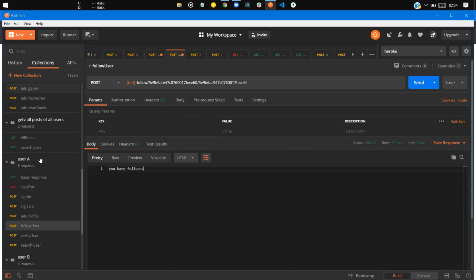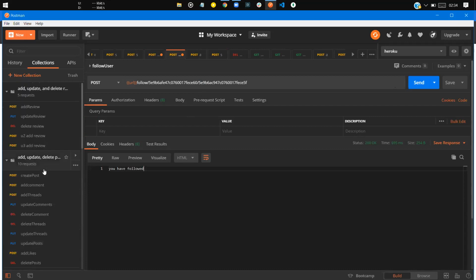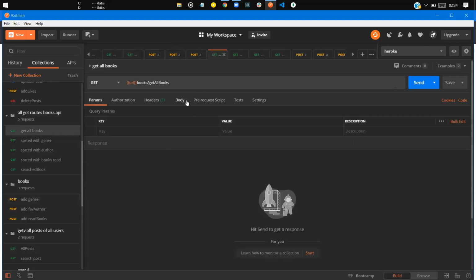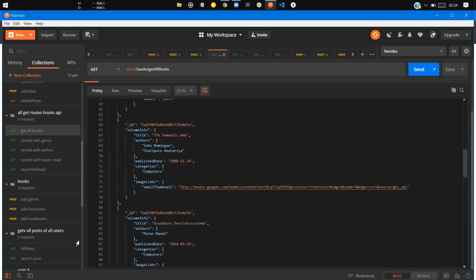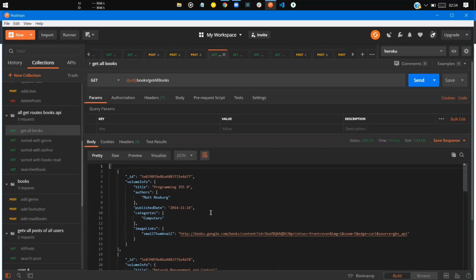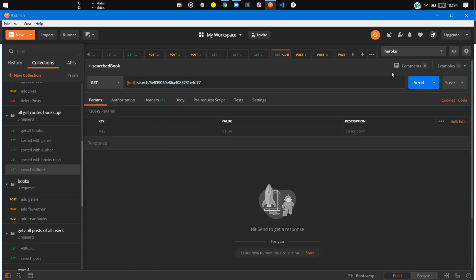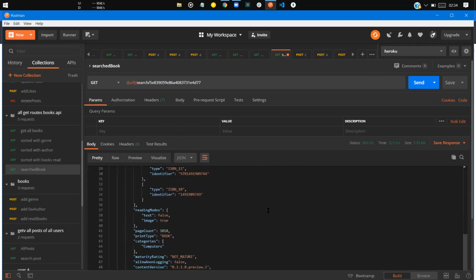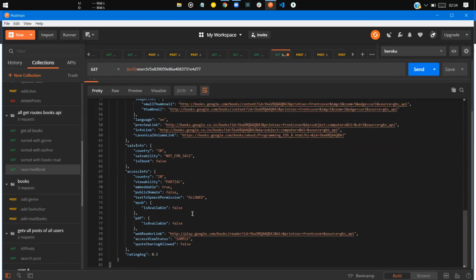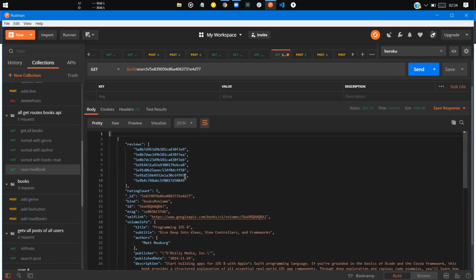All right, so now let's get to the main platform, where we can first see all the books we have. Okay, yeah, these are the books we are having. So we can see all those IDs. We can particularly see that book also. Yeah, as you can see, this is the total book data we are getting. These are the reviews we have gotten.